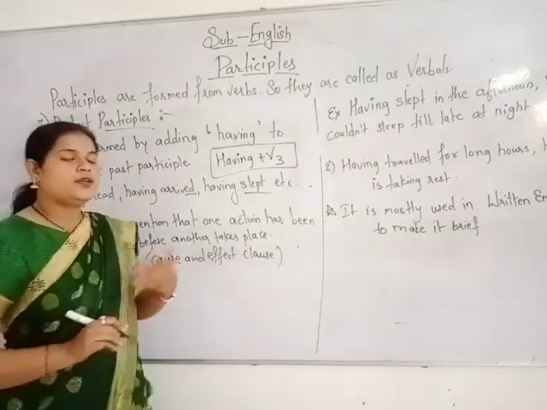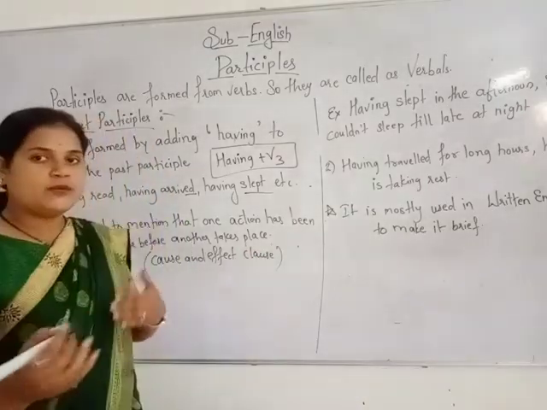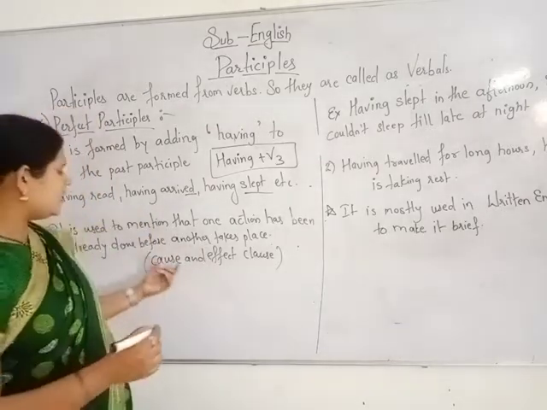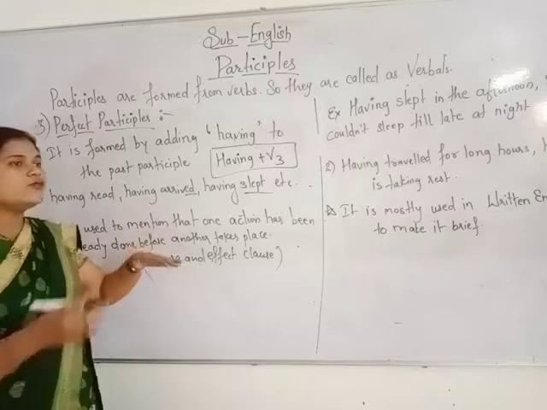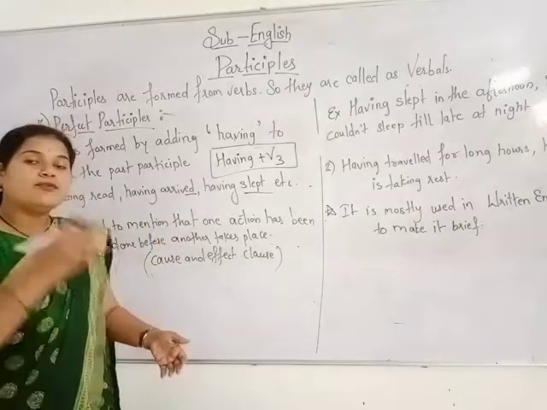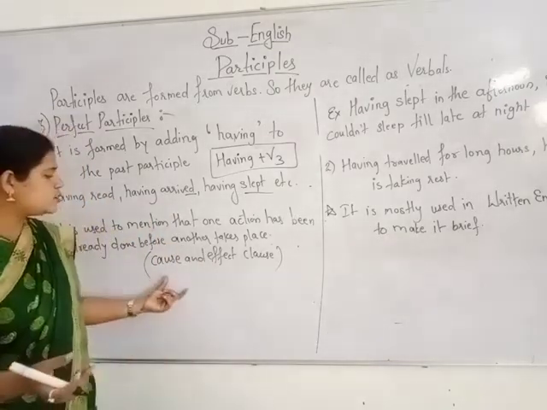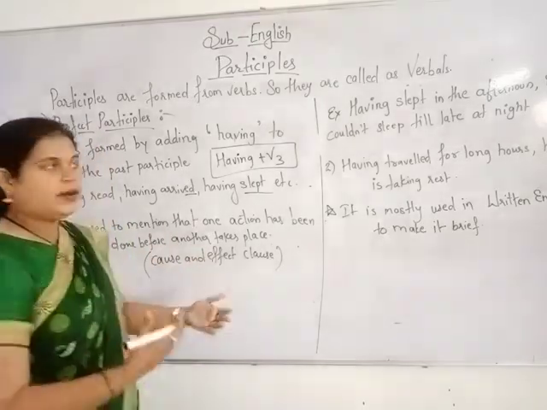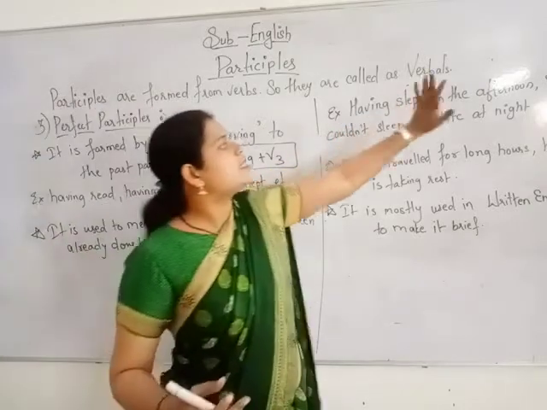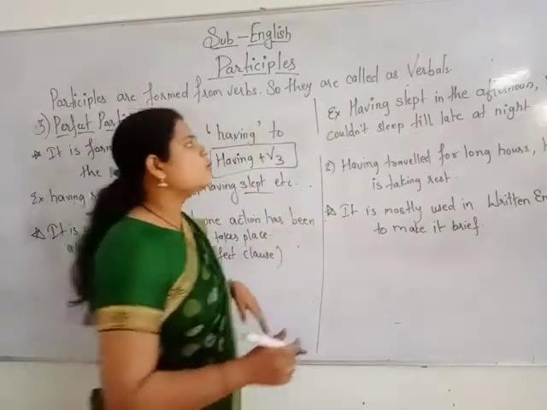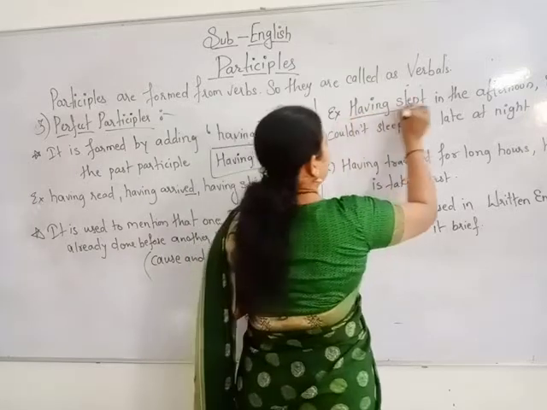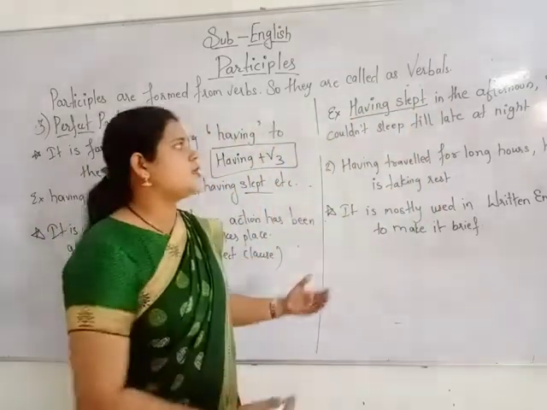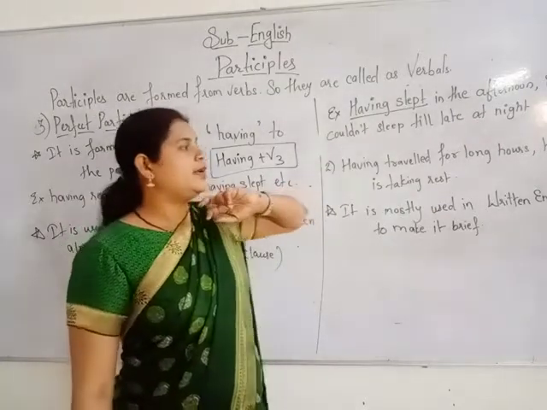This you will study in your higher classes. Okay, but for now I am just telling you the basic: it is the one thing when one action is completely done before another action takes place. So this we call as cause and effect clause. So it is used to mention that particular action. Like here, having slept in the afternoon, she couldn't sleep till late night. Having slept, दोपहर में सोने की वजह से, she couldn't sleep till late at night.